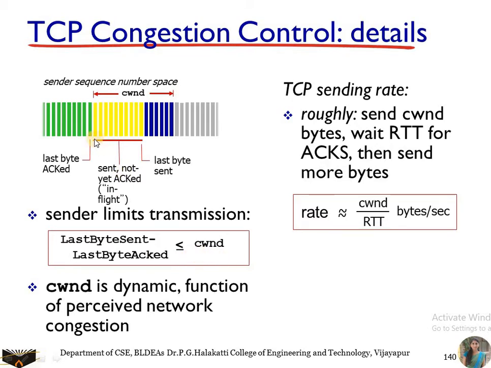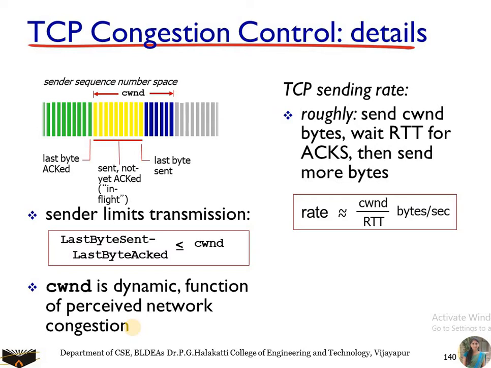So here we have the last byte sent and the last byte acknowledged, and the difference is within the congestion window, so it is less than or equal to the congestion window. The congestion window is dynamic and a function of perceived network congestion. The rate at which the sender sends data depends upon the congestion window. If the sender receives the acknowledgement, then it perceives that the network is idle or that there is bandwidth availability, so it is going to increase its transmission rate.